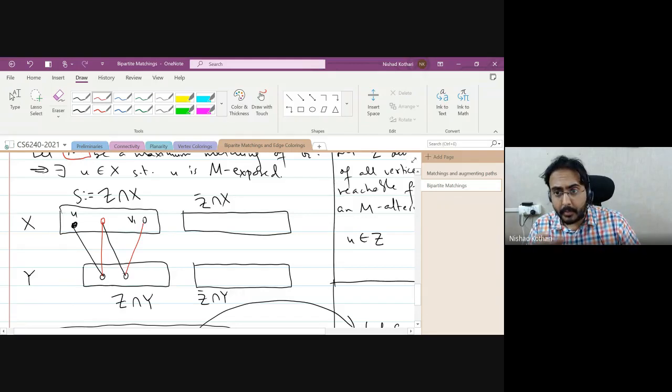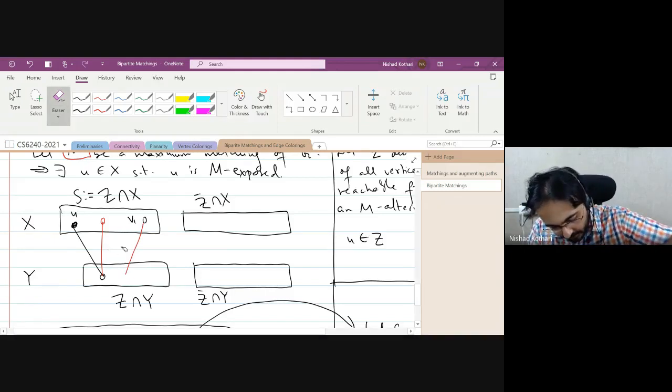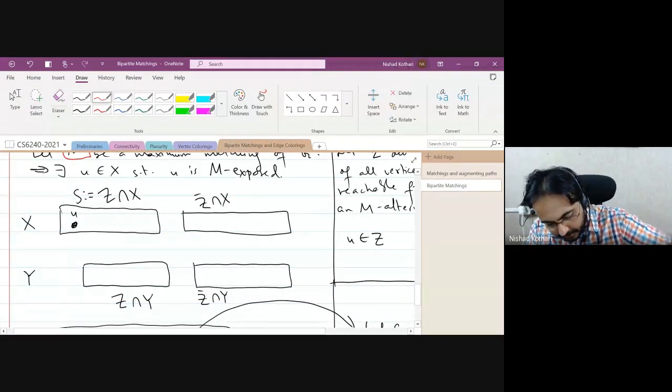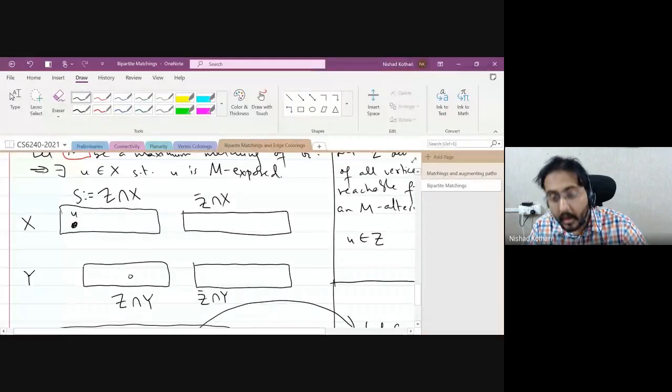And also observe that every vertex in Z intersection Y is going to be adjacent to some vertex in Z intersection X. Because you take a path and look at it, and you will see that there is some neighbor of the vertex. So what I'm trying to say is, if you take any vertex here in Z intersection Y, it will definitely have some neighbor in Z intersection X.